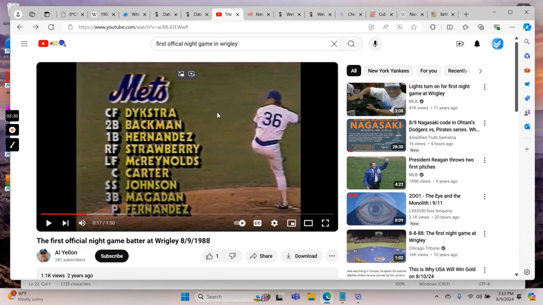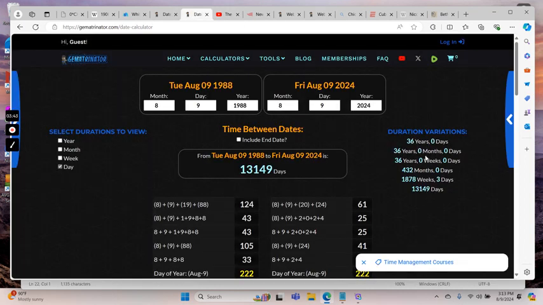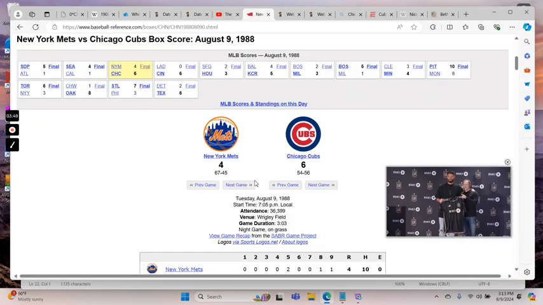And what was interesting about the pitcher, I have to look up his name real quick, but I noticed he is number 36 in this game, and that was exactly 36 years ago to the day. And you should know that the Cubs won that game 4-6, right?